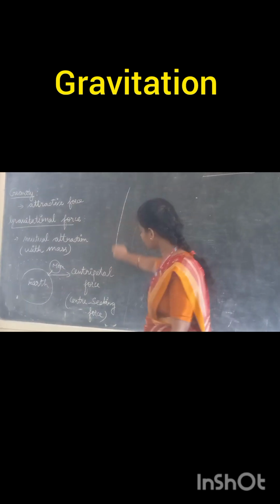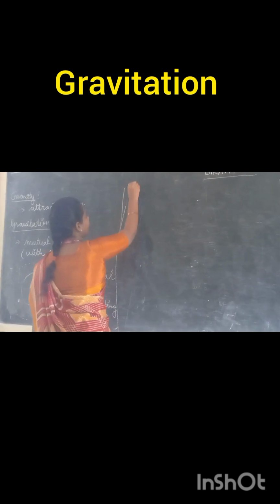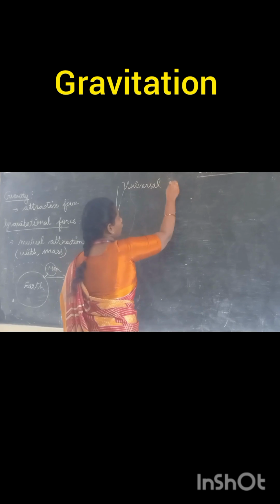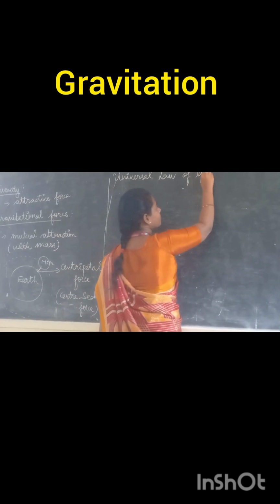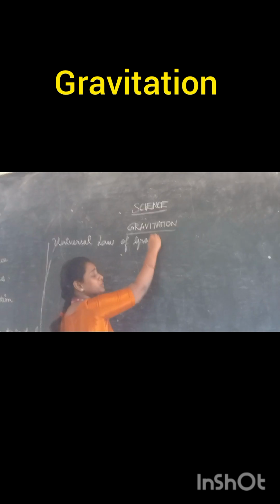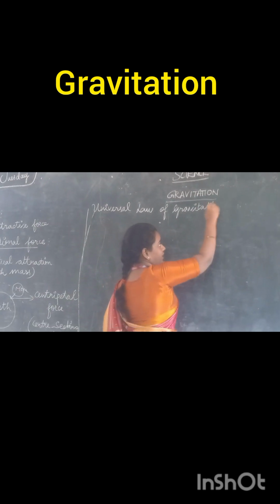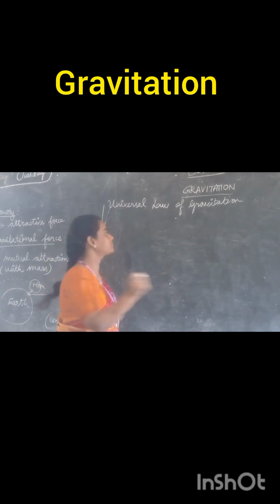Now we will be discussing an interesting topic about the universal law of gravitation. What is that? Universal law of gravitation. What is universal? Universal means if a concept is there, the whole world should accept that.